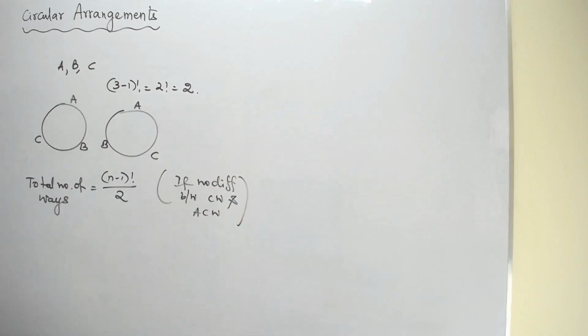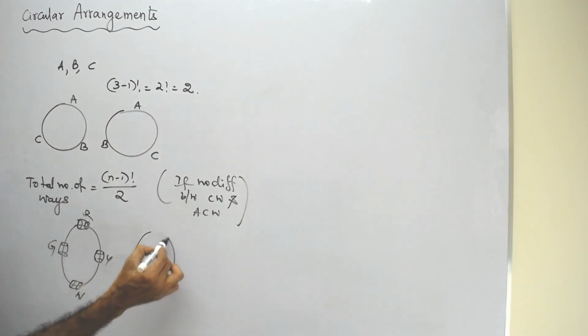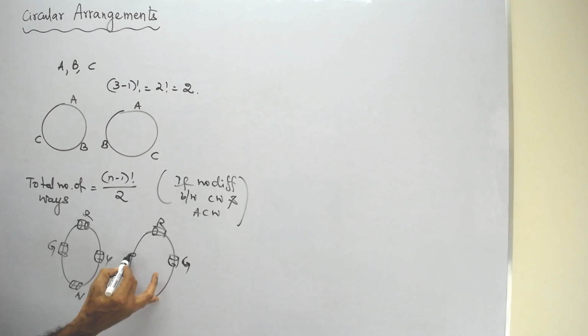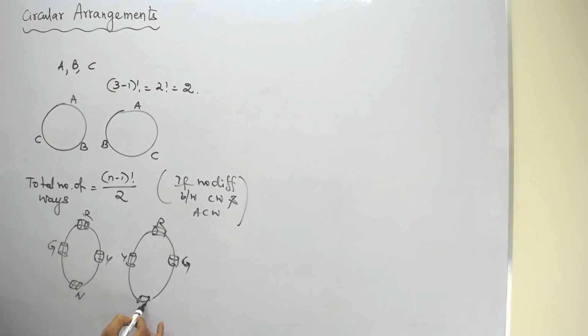Okay, so what is a practical example where there is no difference between clockwise and anti-clockwise arrangements? Let us take a necklace with 4 beads. This is one necklace. Suppose I have this red color bead, this is a yellow color bead, this is a white color bead, and this is a green color bead. Let's assume this is a necklace with the 4 beads. Now suppose I do not want this, I want this. So this is red, this is green, this is yellow, and this is white. I do not want this necklace, I want this necklace.